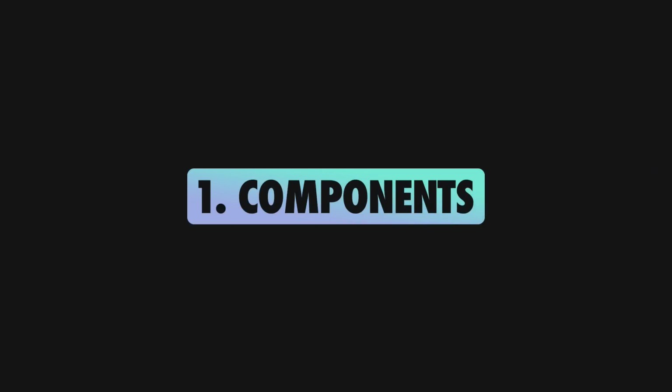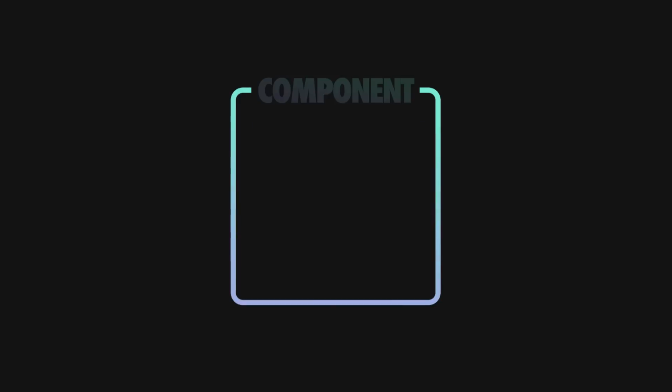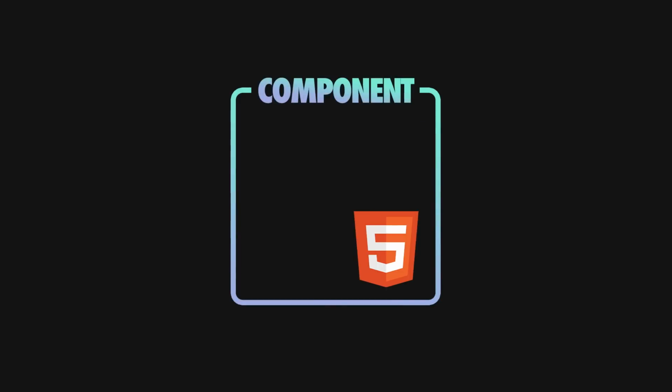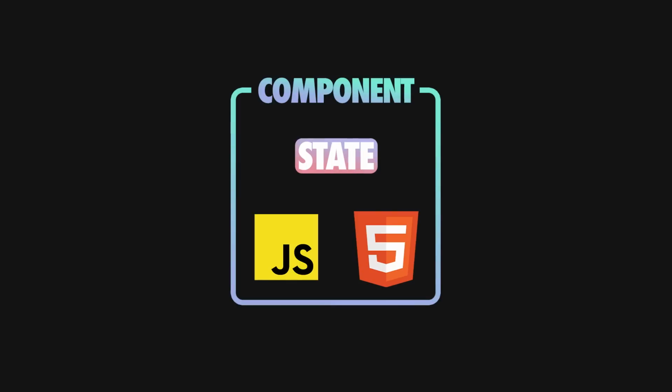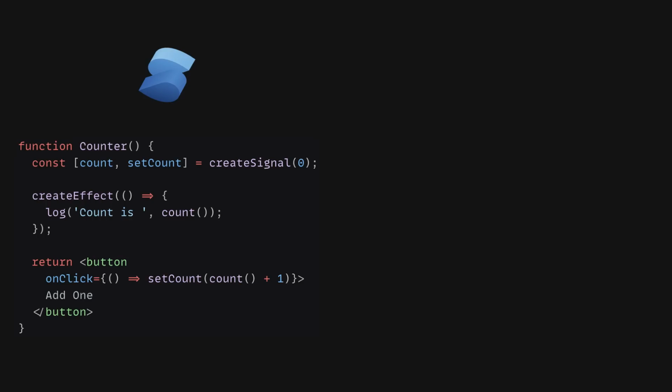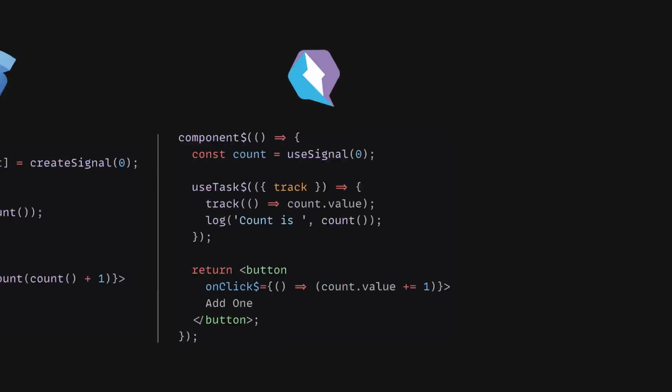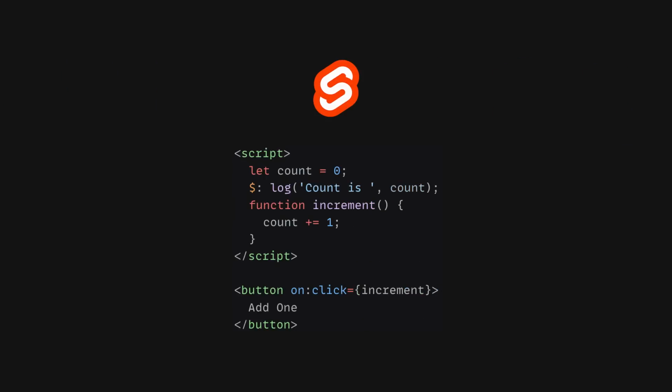So, all modern apps are built using components. At a basic level, components are isolated elements which associate an HTML template to some JavaScript behavior. They manage their own internal state and can communicate with the outside world via properties and events. Solid and Qwik components are similar in nature since they are following closely the React model, which relies on functions, hooks and JSX for templating purposes. Svelte follows the single-file component approach made popular by frameworks like Vue and its own HTML-based templating system.